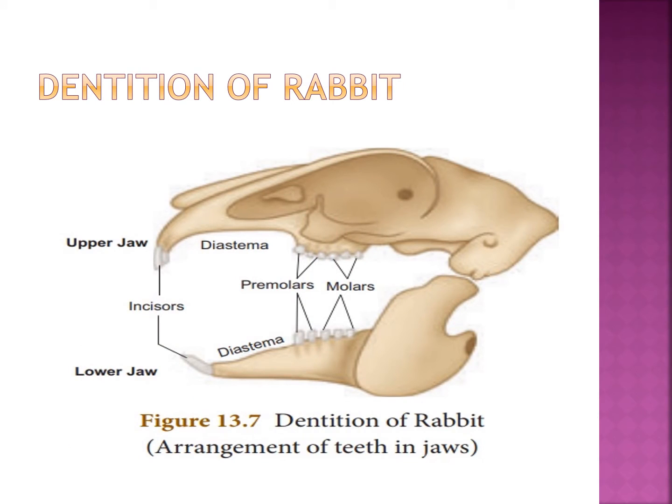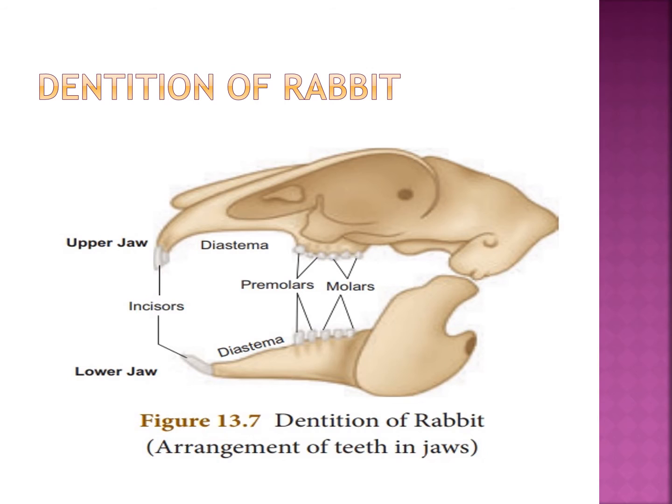Now we have to see the dentition in rabbit. What is dentition? Arrangement of teeth in the jaws. Teeth are hard, bone-like structures used to cut, tear and grind the food material. We know everybody has teeth, so the rabbit also has teeth. What are the uses of teeth? Cut the food, tear the food and grind the food.